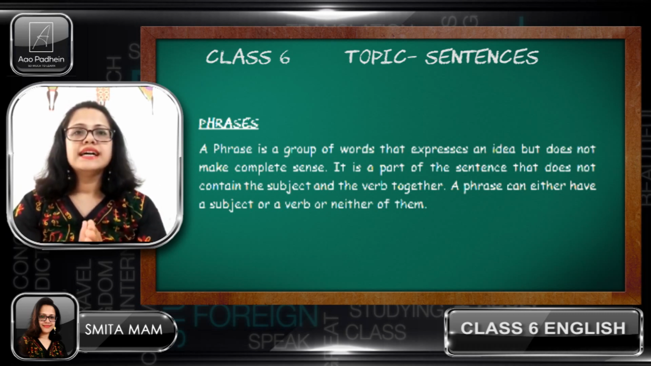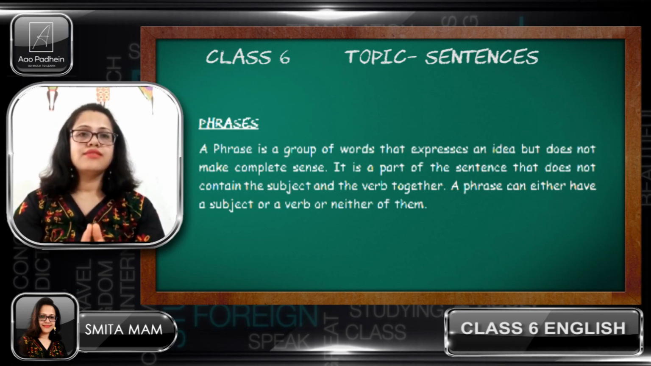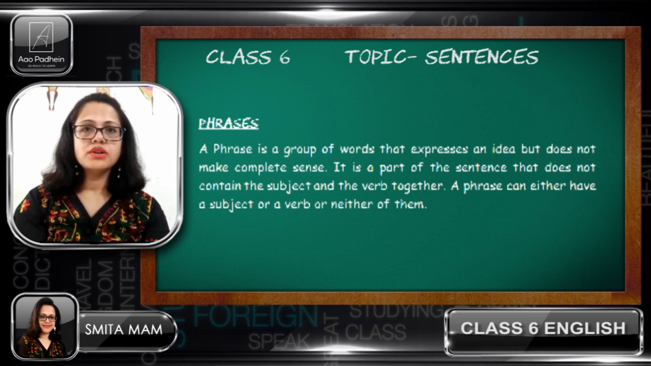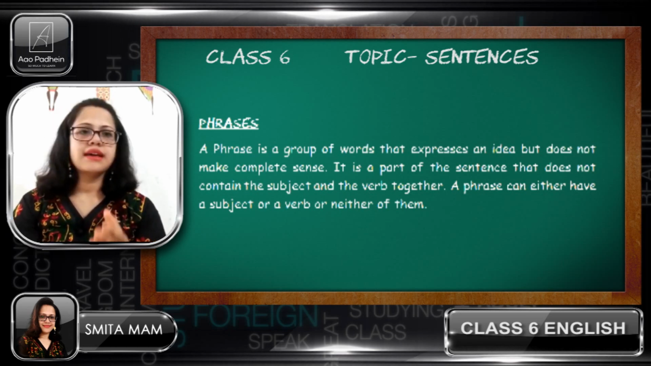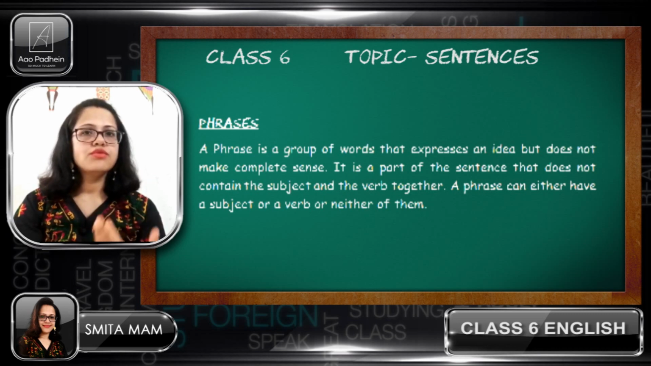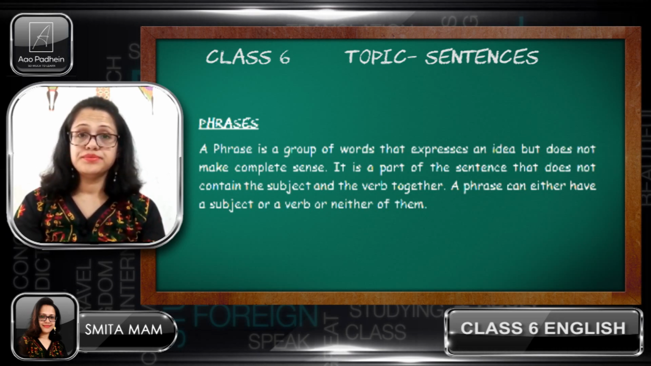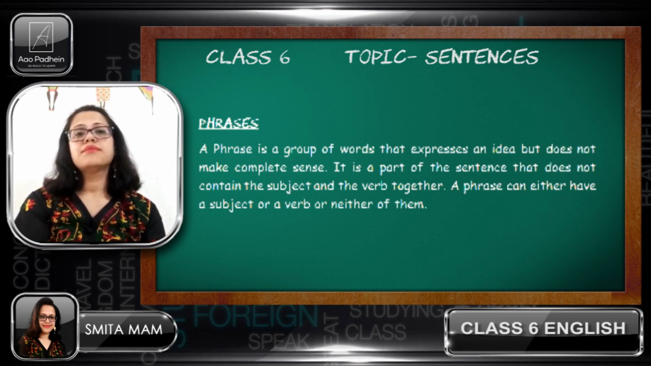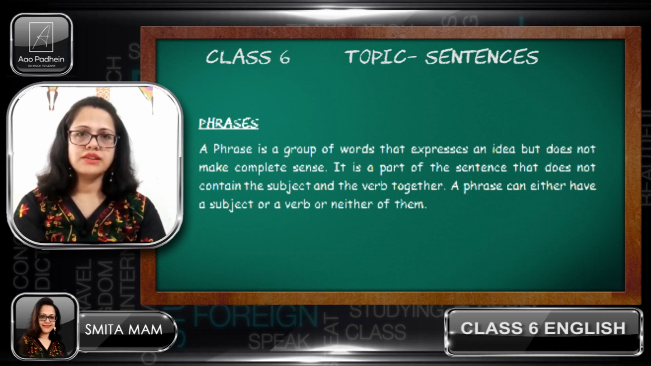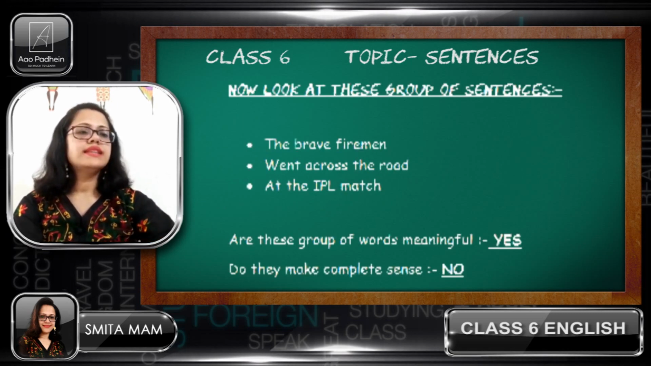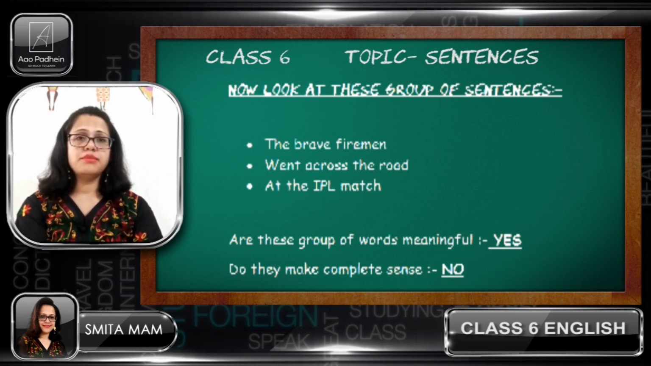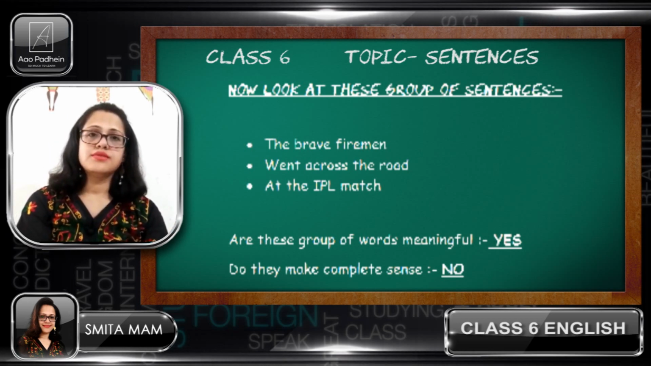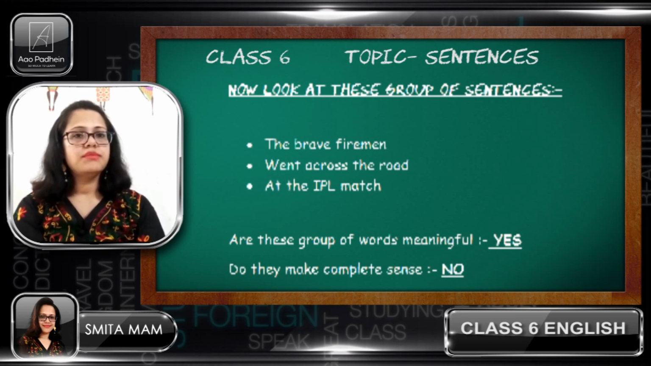Simple. A phrase can contain a subject or a verb or neither of them. Let's see some examples. You will understand much better with the examples. Now look at these sentences, children. The brave fireman went across the road at the IPL match.